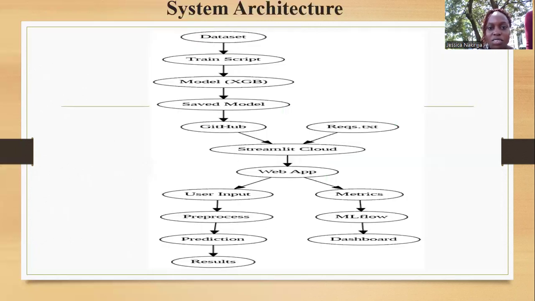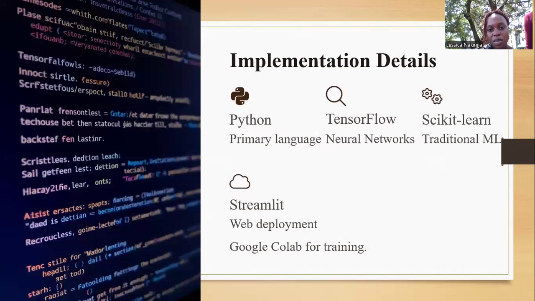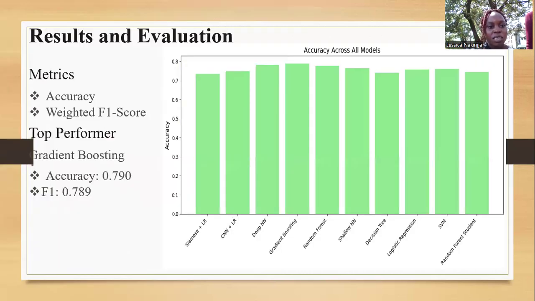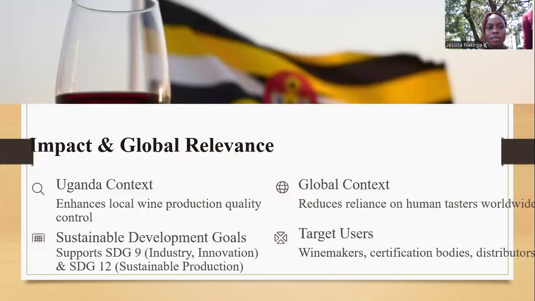Then this one shows the architecture, whereby you enter the data, you train, you model, you save, then you deploy it with Streamlit, whereby the user can input, process, predict, then you get the results. Implementation details: we use Python as the primary language, TensorFlow, scikit-learn, and for web deployment we use Streamlit, even Google Colab for training. Results and evaluation: metrics are accuracy and the weighted F1 score. The top performer was gradient boosting with an accuracy of 0.790 and F1 of 0.789.